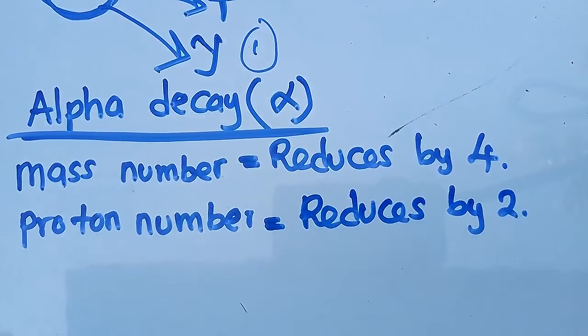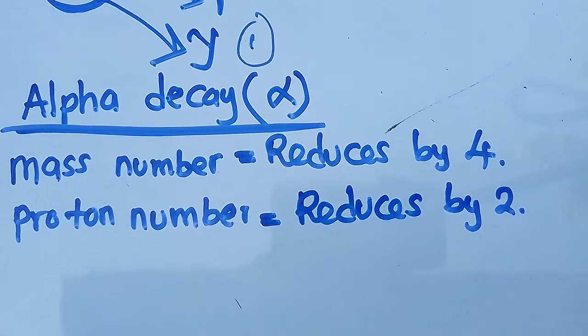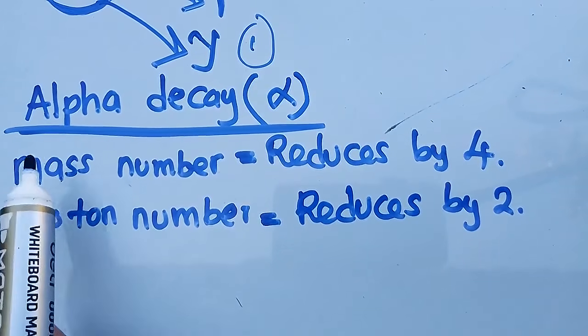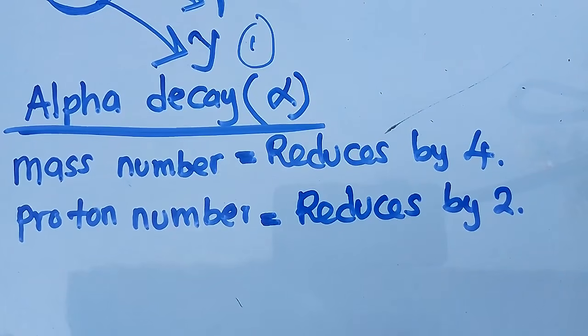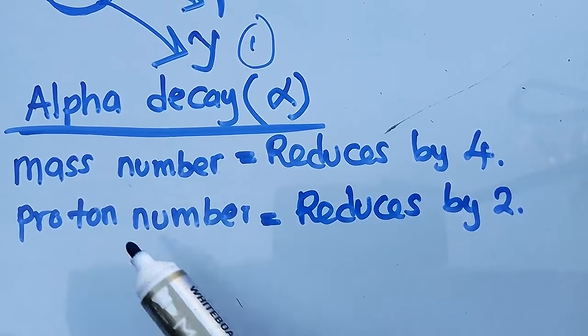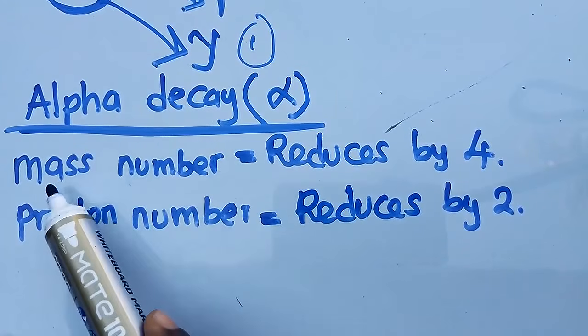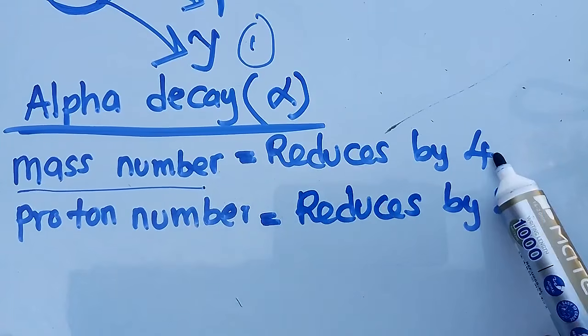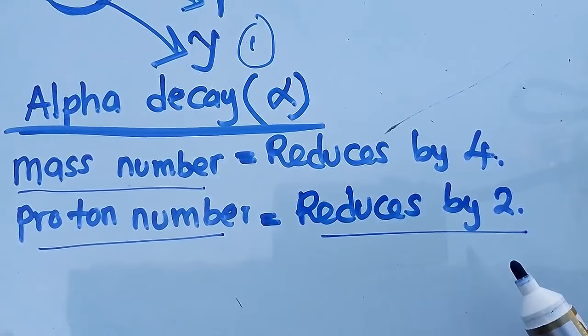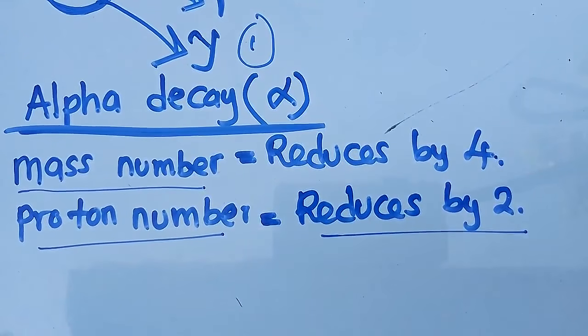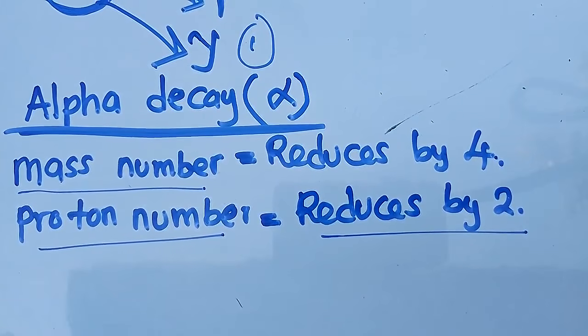So when an element undergoes alpha decay, the mass number reduces by 4 and the proton number reduces by 2. This is what you need to know and understand.